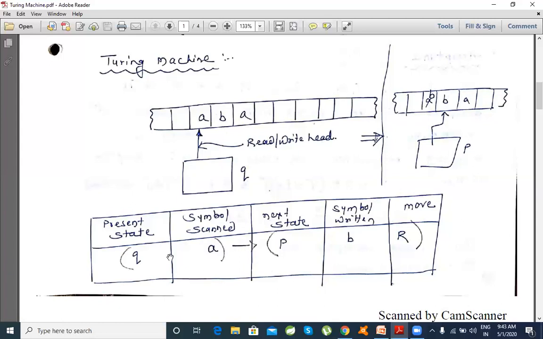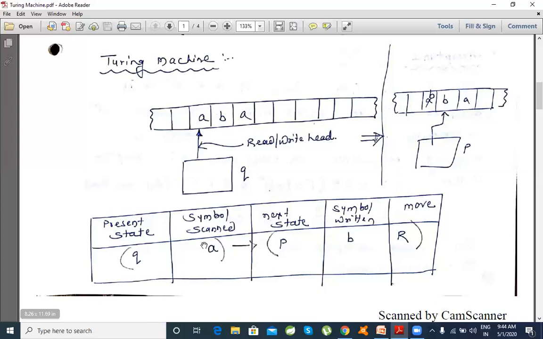This is the pictorial notation. It can switch to a particular state P, and it writes back something: A is replaced by B. So it is capable of rewriting the tape, and the head goes to its right. This simple notion is represented in a single move of the machine, where it is represented what the present state of the Turing machine is and what symbol is being scanned on the input cell.